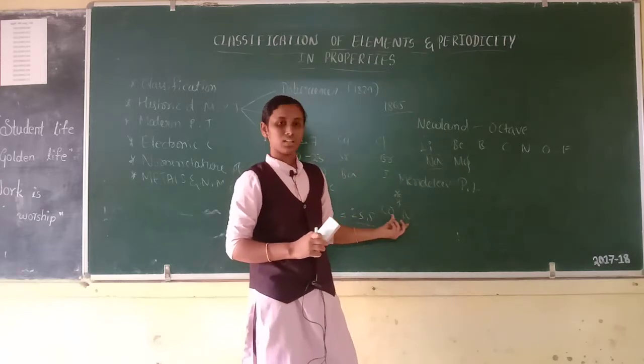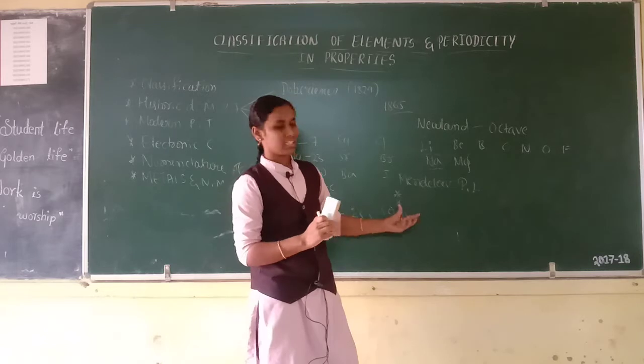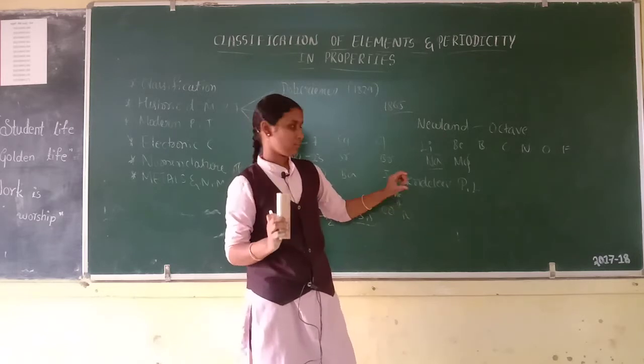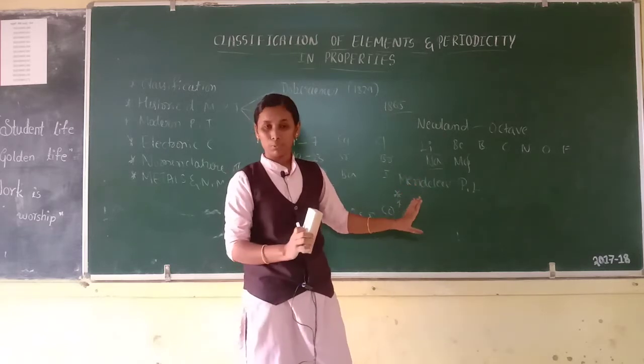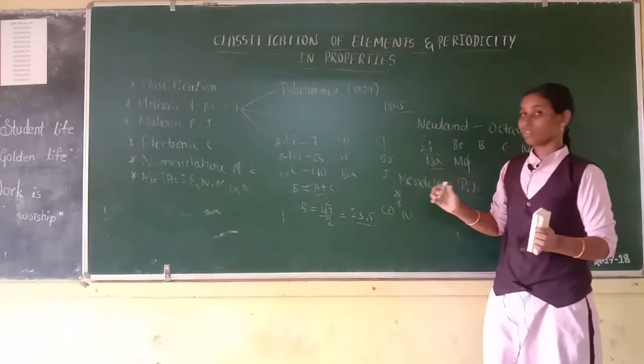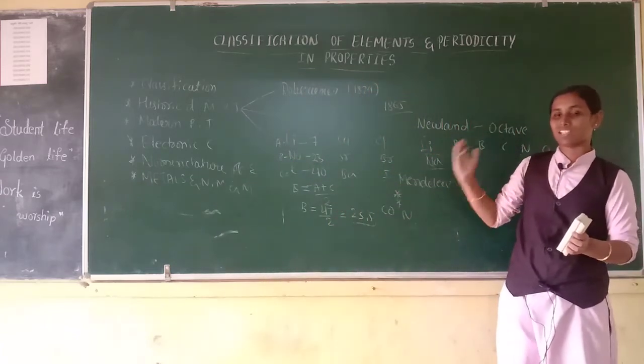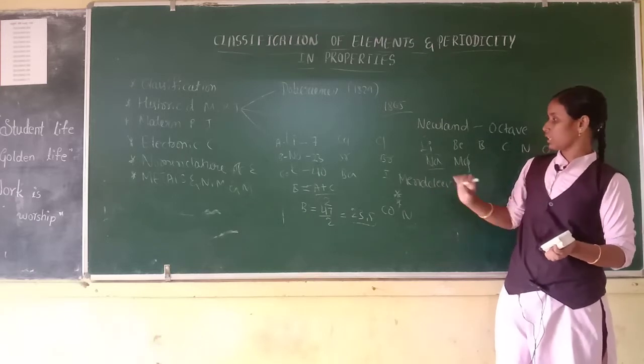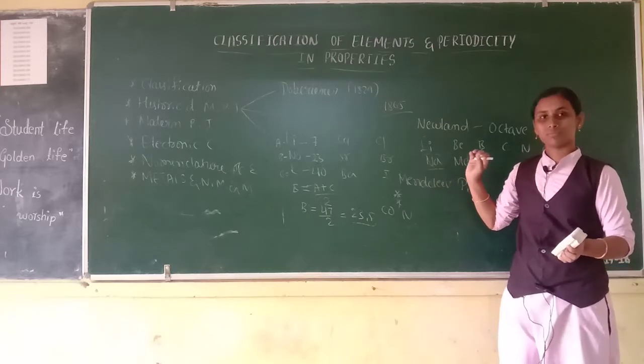This is wrong. So this is also one limitation. First limitation is the position of hydrogen could not be explained. Then the position of isotopes could not be explained. This is Mendeleev's periodic law.